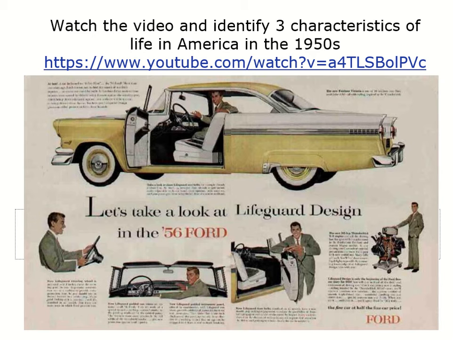In class we would normally watch these all together and discuss them, but obviously it's a little harder to do here. But again, this video link is going to be on here, and the things we want you to look at are characteristics of the 50s. This is actually going to be a link to an ad for a new Ford car at the time, but it's going to be a little weird because it is from the 1950s. But definitely take a moment, pause this right now, and then right click on the link that is in that description right below, right down here.